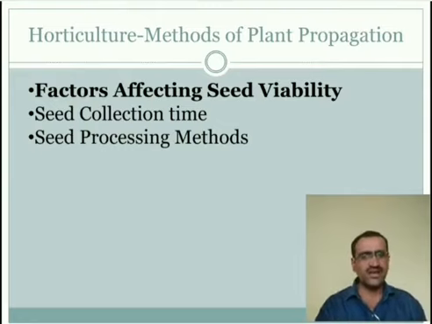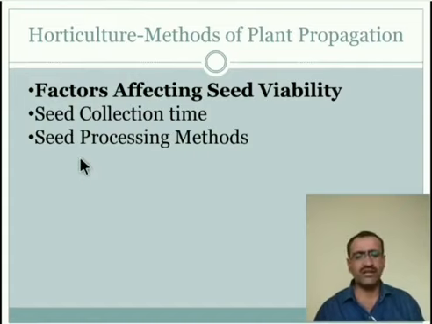In some cases there is over drying, or insect or fungal attack can also take place. Such seed loses its viability quicker than others, due to the attack by microorganisms or due to the quickening of the aging process. So due to all these processes, the seed may lose its viability.